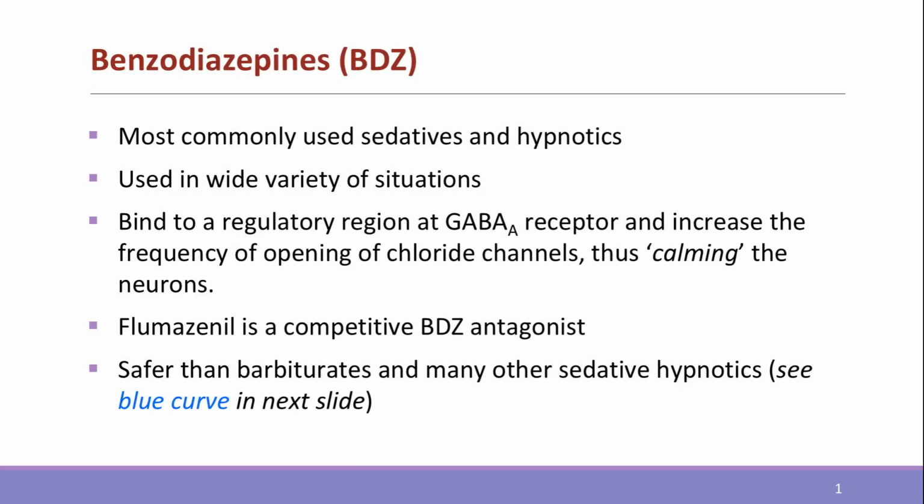Benzodiazepines are now the most commonly used sedative hypnotics. They increase the frequency of chloride channel opening at GABA-A receptors and are safer than barbiturates. Flumazenil acts as a competitive antagonist.